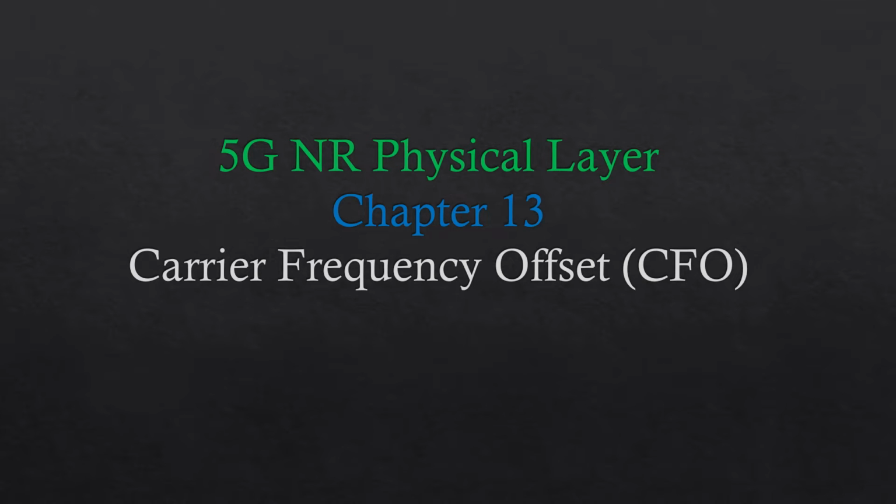Hello guys, welcome to chapter 13 of 5G and our physical layer concepts. In this chapter we will study carrier frequency offsets, which is commonly known as CFO. CFO is a very frequent phenomenon which occurs in OFDM systems, and as we know, 5G NR is an OFDM based system, so CFO affects 5G NR also. So let's start.